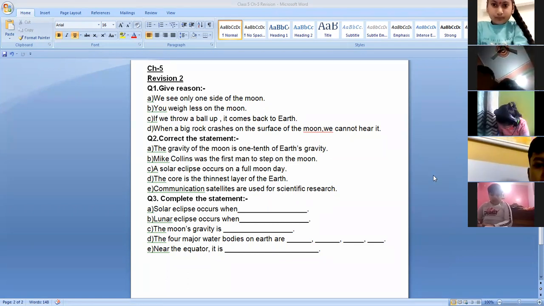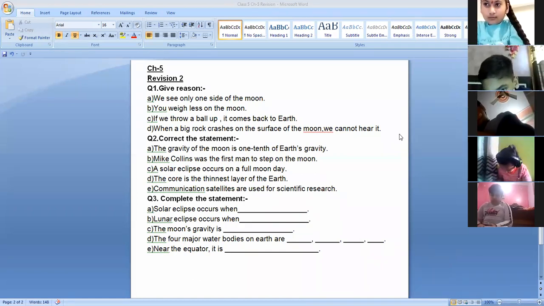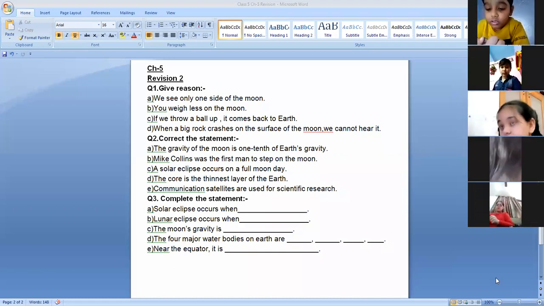Yes, ma'am. If we throw a ball up, it comes back to the earth because the earth has gravitational force. Perfect. Very good. All right. And next answer, Tushar Rawat.